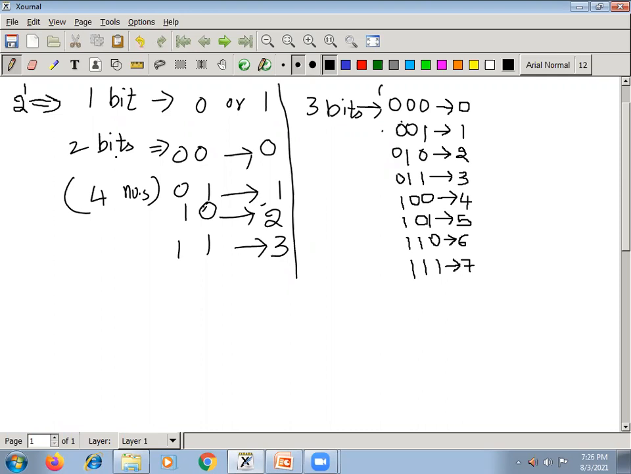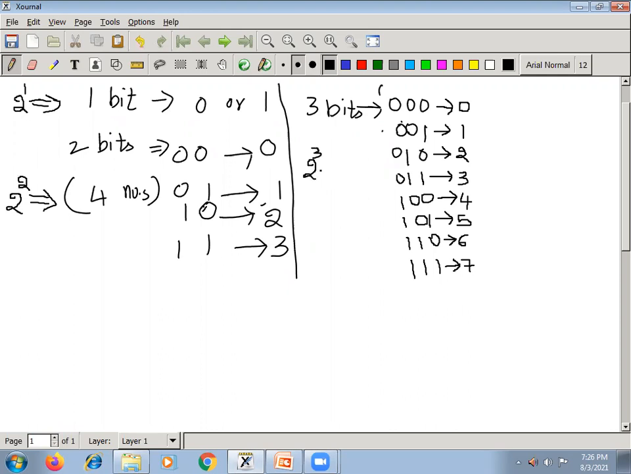When you have 2 bits, how many numbers can you store? 4 numbers: 0, 1, 2, 3. How do you arrive at this 4? That is 2 power the number of bits, which is 2. So 2 power 2 means 4. Beyond this you cannot store. Similarly, when you have 3 bits, how many numbers can you store? 2 power 3.